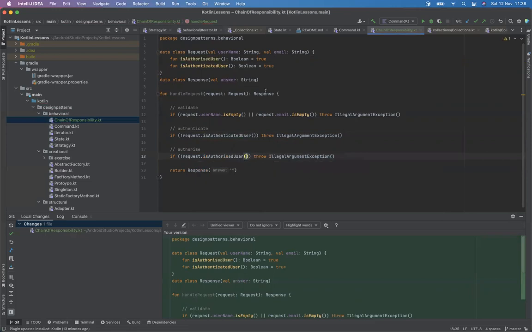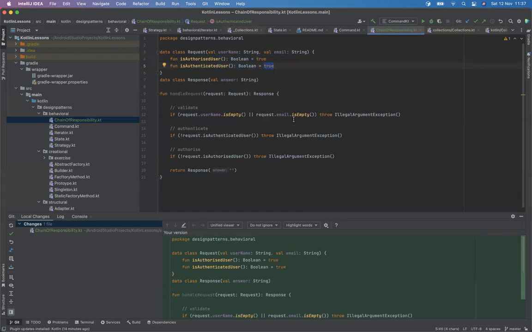So I'm just putting a fake implementation here, but if it's in production, we'll write the implementation here, like how to authorize a user. This might call the server with the username and email and get the final response from the server. But we're just mocking it for now, hard coding the values, so any request we create will always be authorized and authenticated by fixing the flags to be true.